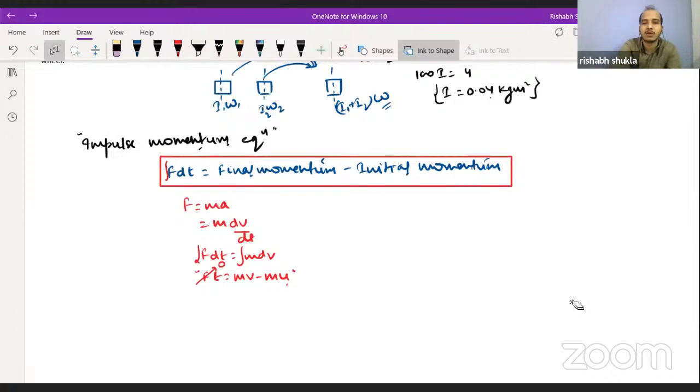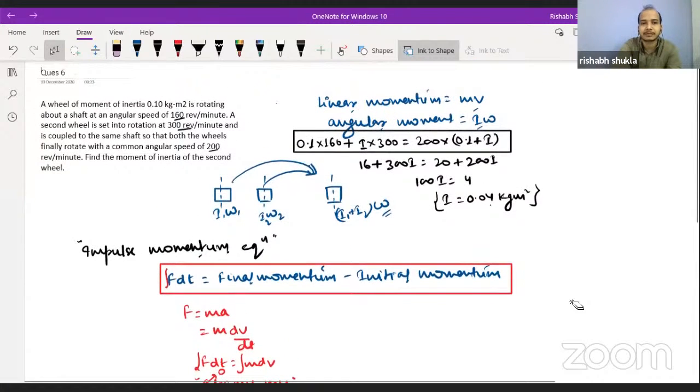In this question also we can say, first thing first, what data they have provided and what data they have asked. From there you should understand that they have provided something I and omega and they are asking some I. So from here you can conclude that they must be talking about angular momentum.